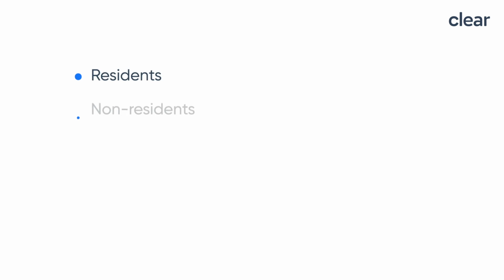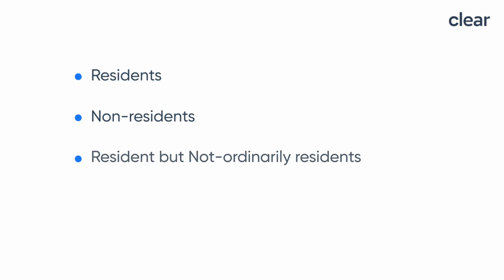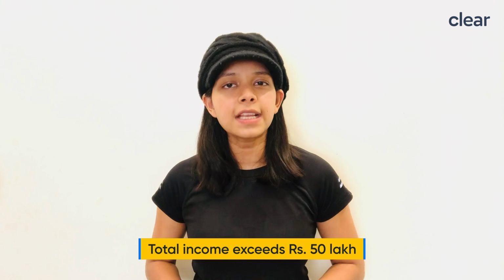ITR 2 can be filed by individuals including residents, non-residents as well as resident but not ordinarily residents. HUF or the Hindu undivided family can also file ITR 2. Further, ITR 2 covers all sources of income covered in ITR 1 and where the total income exceeds rupees 50 lakh. Let us see the incomes eligible for filing ITR 2 one by one.